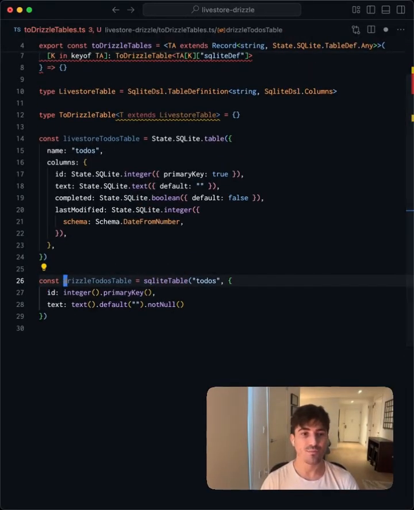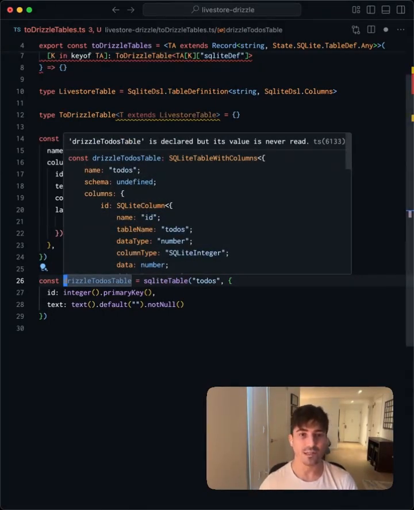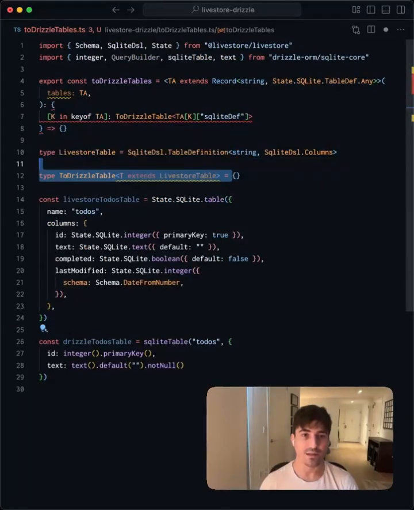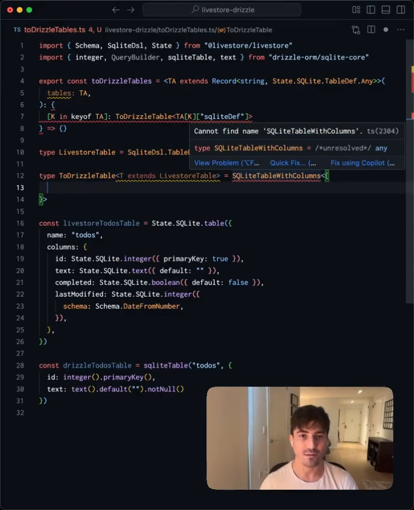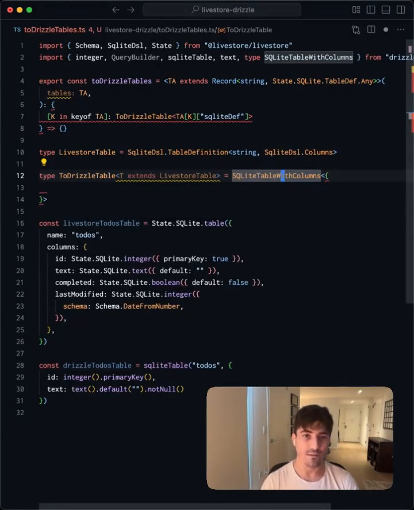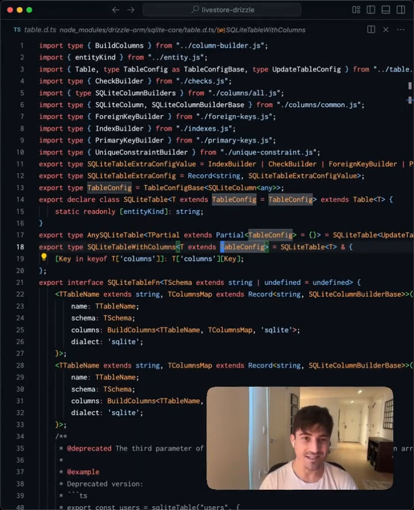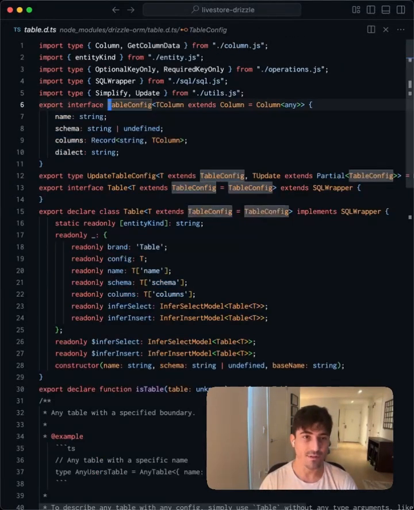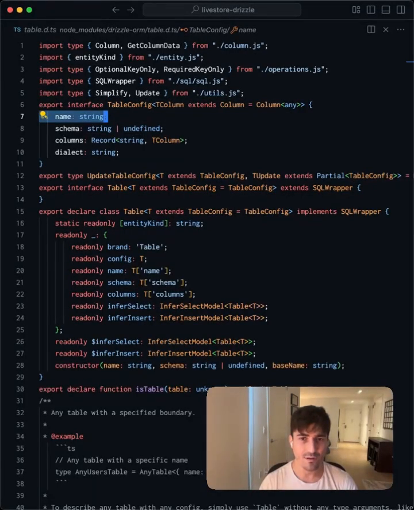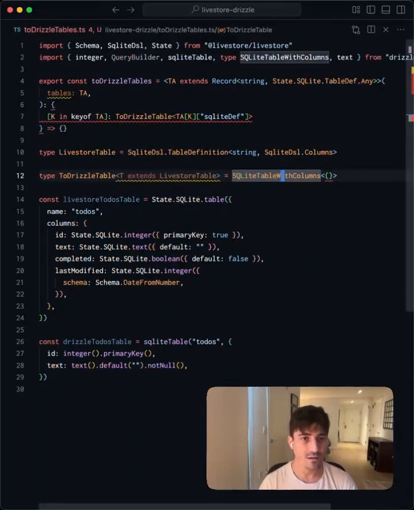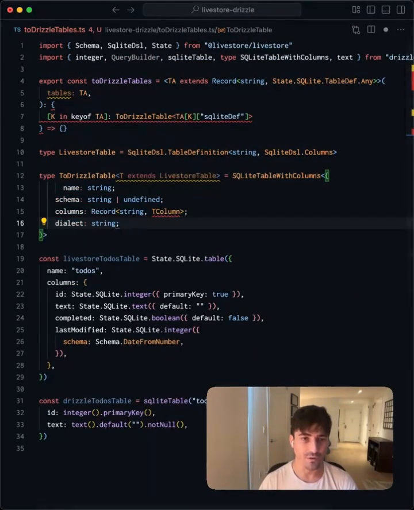And I think this should give us a pretty good idea of the shape. It looks like there's this outer wrapping SQLiteTable with columns. So we want to provide this here as well. And then this accepts some kind of an object. Let's see if we can auto import it. And it looks like we can. If we take a look at the type, we see it has this TableConfig and a TableConfigBase. So this has name, schema, columns, and dialect. So we're going to want to specify all of those.